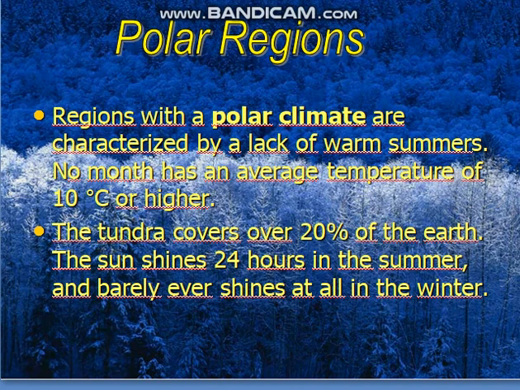Polar regions. Regions with a polar climate are characterized by a lack of warm summers. No month has an average temperature of 10 or higher. The tundra covers over 20% of the Earth. The sun shines 24 hours in the summer and barely ever shines at all in the winter.